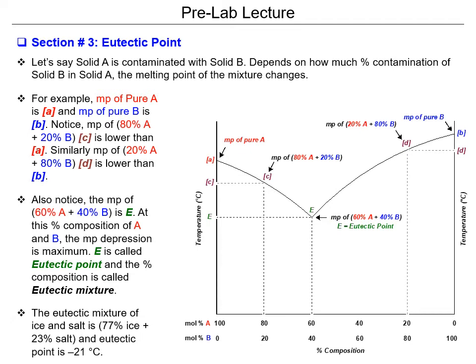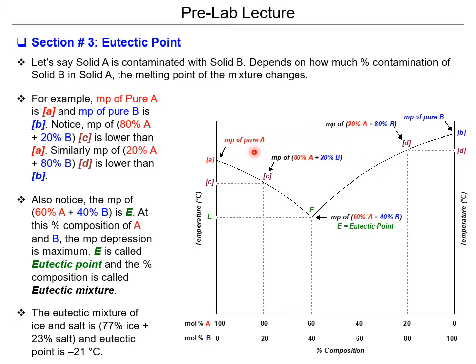So how do we find that range? There's the eutectic point, which is a point in a graph of the temperature of a mixture and the percent composition of that mixture. The eutectic point is the intersection of the two kinds of mixture that you can make from two components.